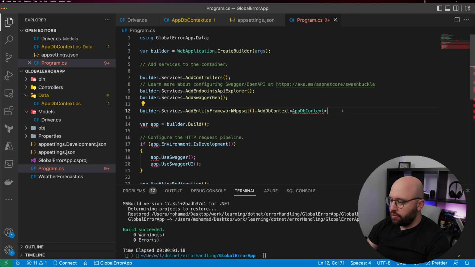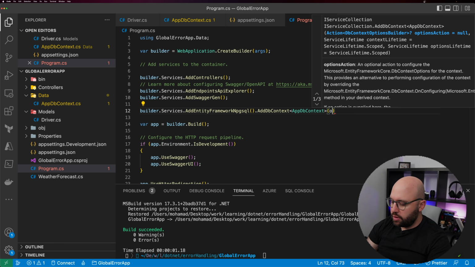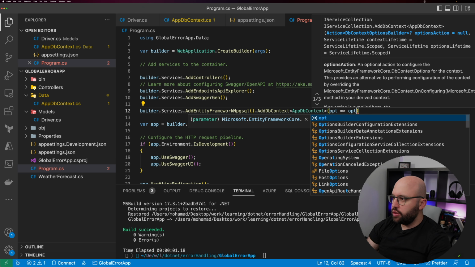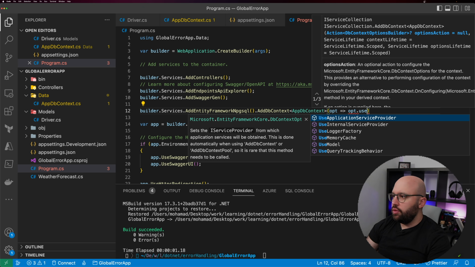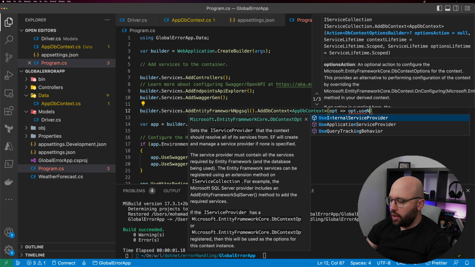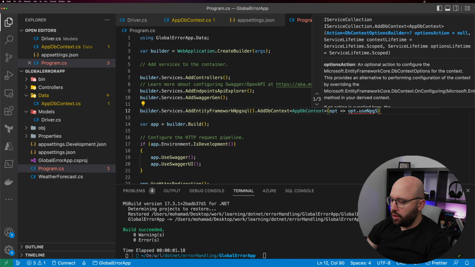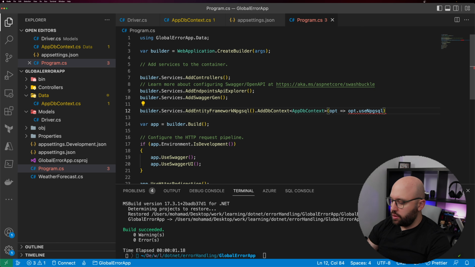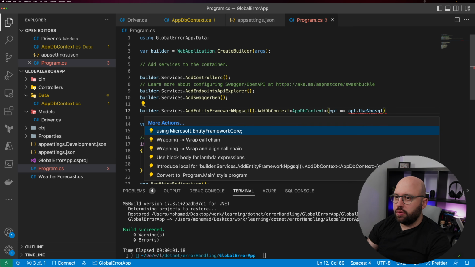Okay, great. And now we need to specify the options. And we're gonna put options.UseNpgsql. I think this also, let's make this capital, and let's fix those references.